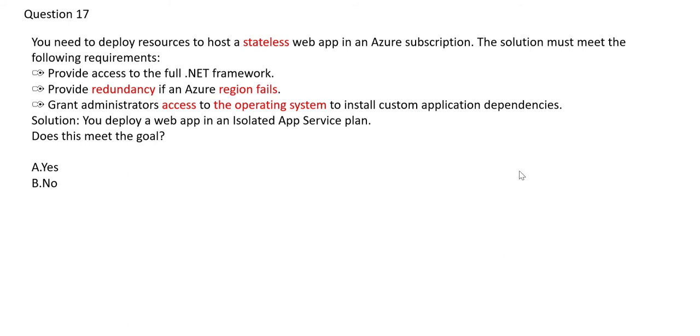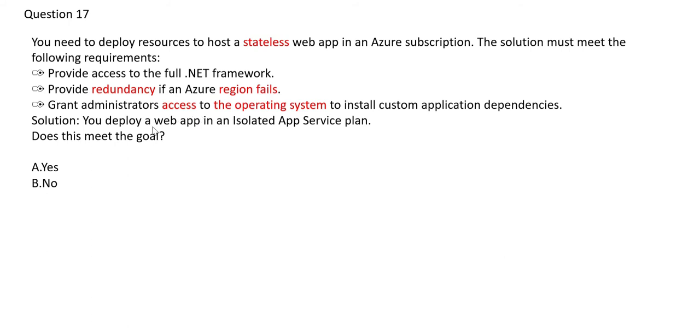Remaining services like Azure Synapse or Azure SQL database are PaaS solutions. VM is your infrastructure as a service solution, IaaS. So whenever you see such things where you need access to OS, the solution has to be VM.